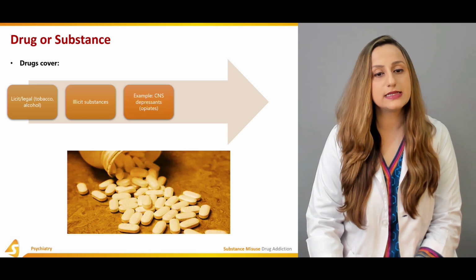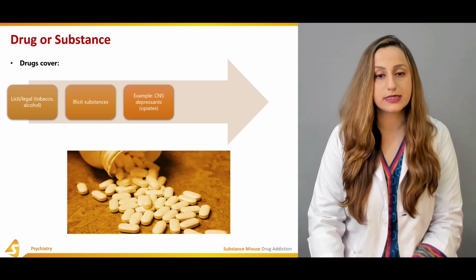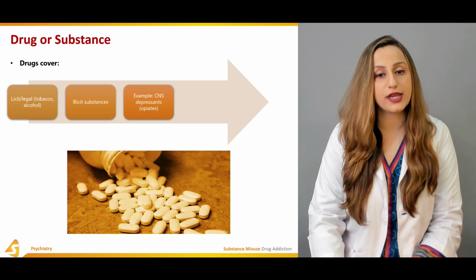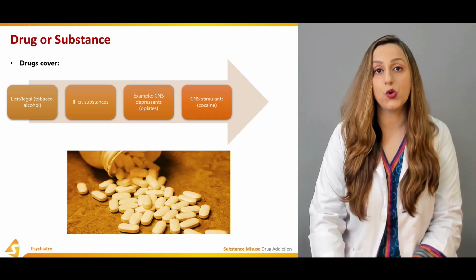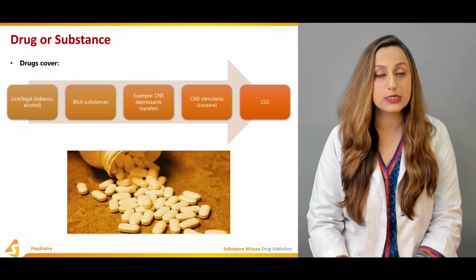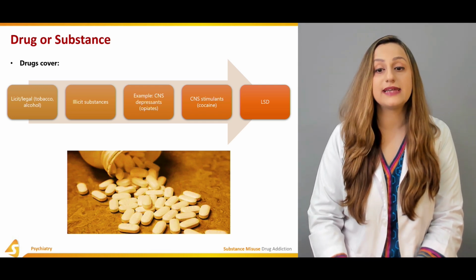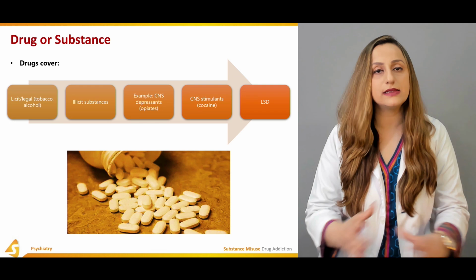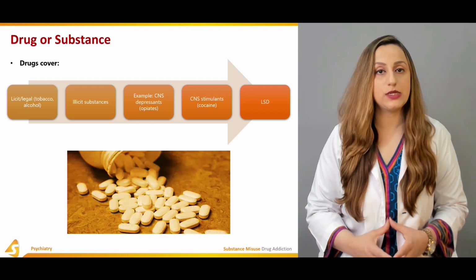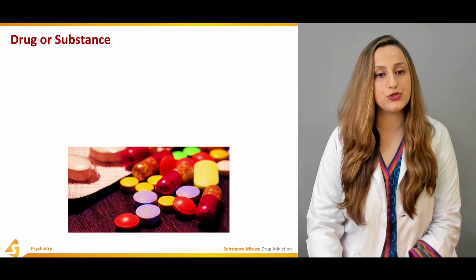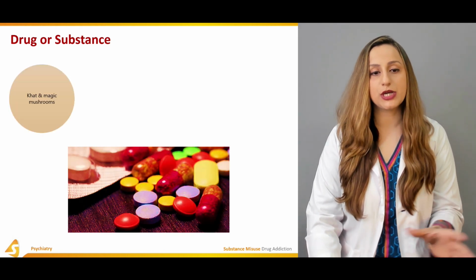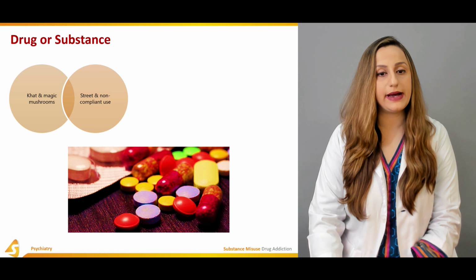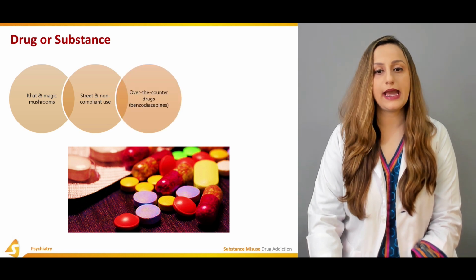So the illicit substances will be kept in mind, and examples can be the CNS depressants over here. We can also include the benzodiazepines as well as the hypnotics and the CNS stimulants. For example, cocaine has to be kept in mind, and then cannabis is one of the drugs. LSD is basically lysergic acid diethylamide. So it's one of the drugs, and ecstasy, all of these drugs we have to keep in mind whenever we are talking about drug abuse. So the magic mushrooms or khat are basically some of the drugs or substances that we have to keep in mind. Then there is street or non-compliant use, and over-the-counter drugs.